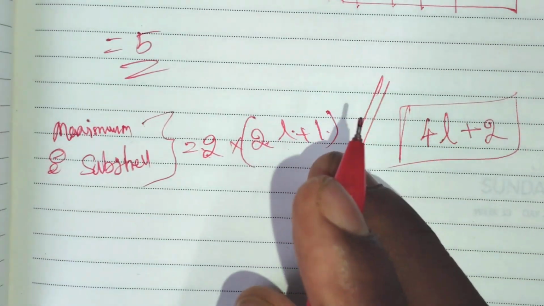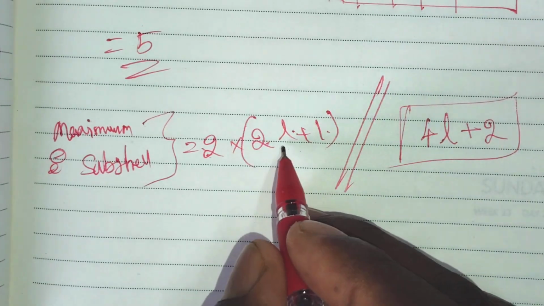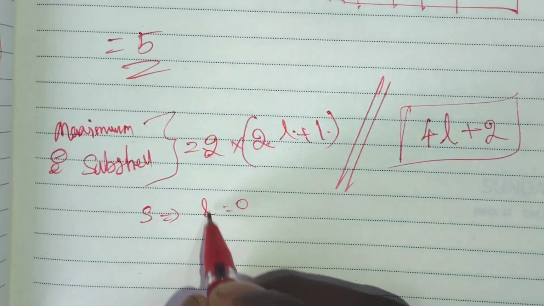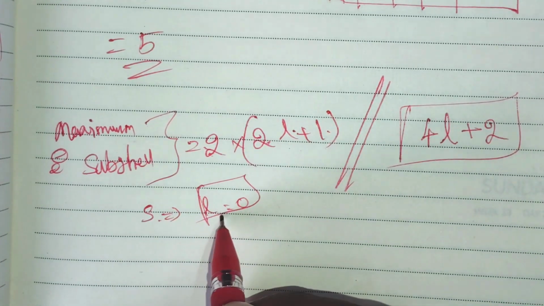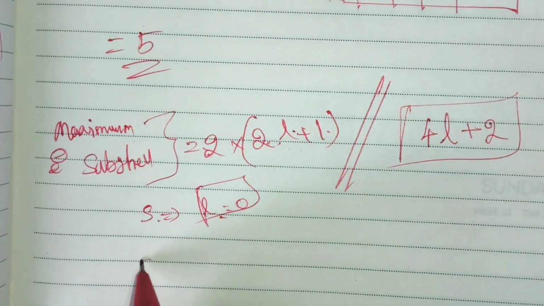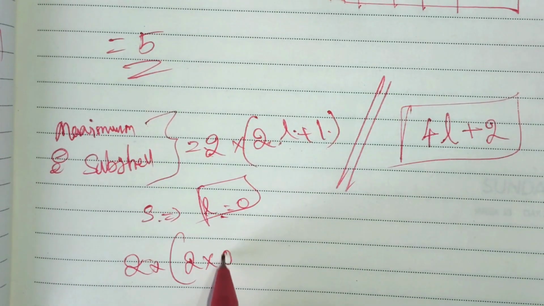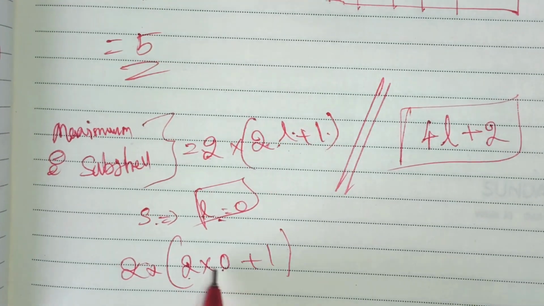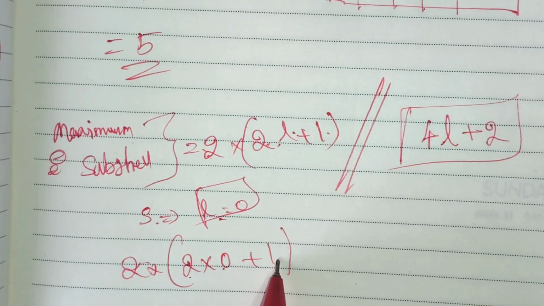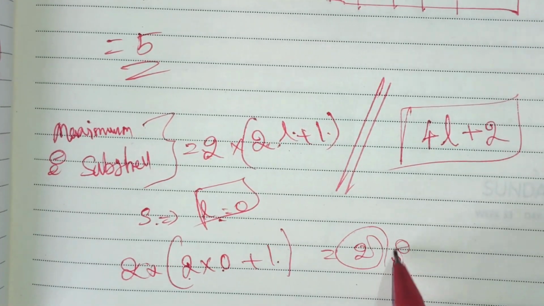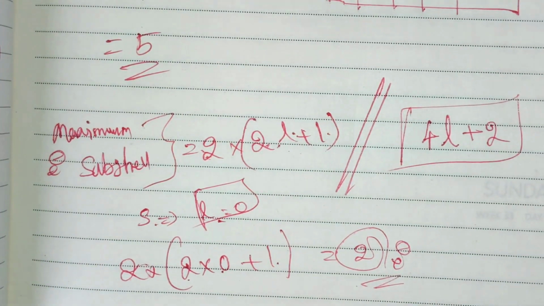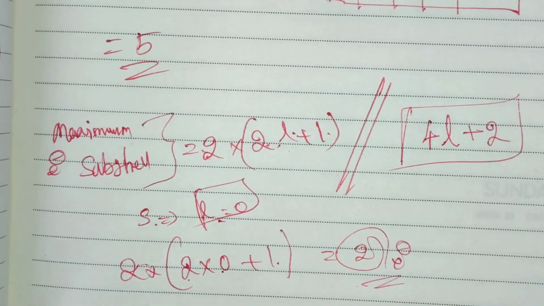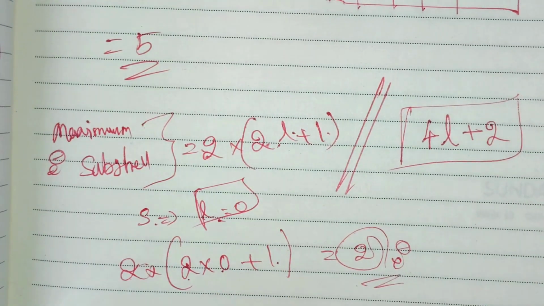See, the s orbital holds a maximum of 2 electrons. The s orbital has L value equal to 0. Substituting into the formula, 2 into 0 plus 1: here 2 into 0 is 0, then 2 into 1 is 2. So a maximum of 2 electrons is there. Similarly, for whichever subshell, we can easily find the maximum number of electrons using this formula.